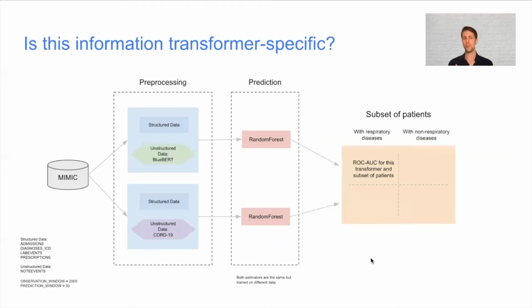To see if we can improve our results by using transformers, we will try two different transformers. One of those is the Bluebird transformer, which is a general transformer for medicinal purposes. We will also use another transformer trained on the CORD-19 dataset, which contains a lot of COVID papers, but not only COVID papers, also papers about respiratory diseases and about viruses in general. We will do the same pre-processing steps, but use two different transformers to compare how these two approaches perform for patients with respiratory diseases and for other patients.